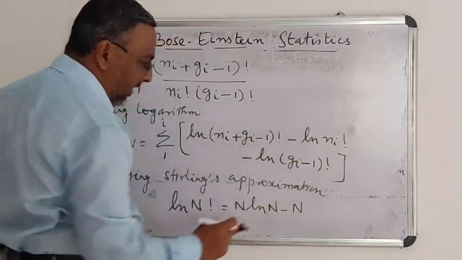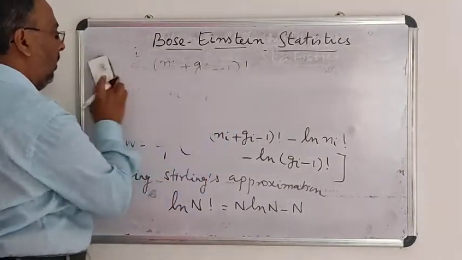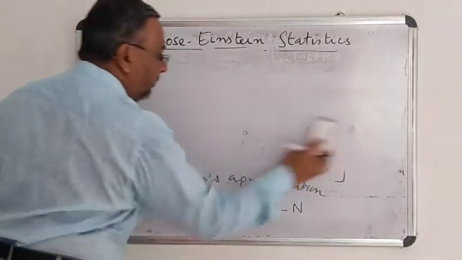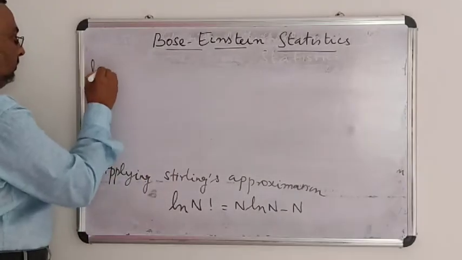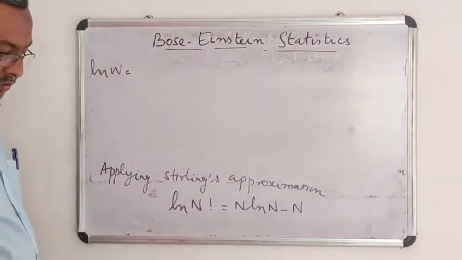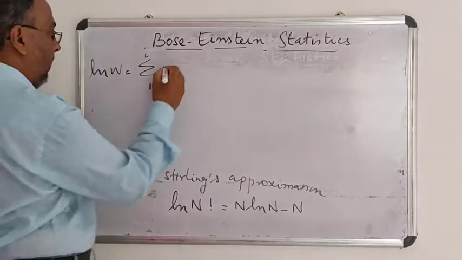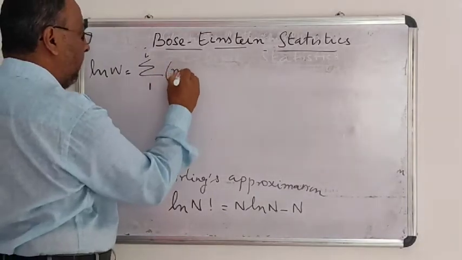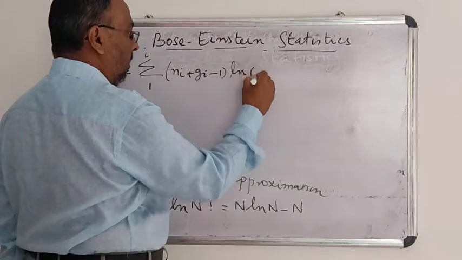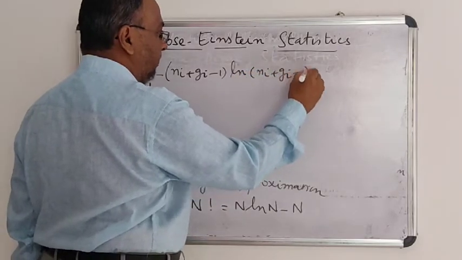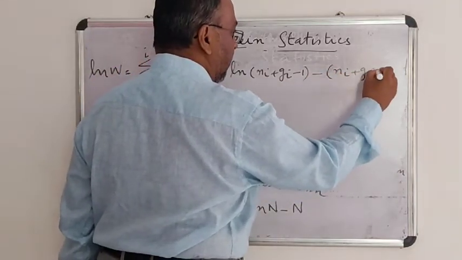For the 3 terms, I am using Stirling's approximation and writing down ln W is equal to sigma 1 to i of Ni plus Gi minus 1 into ln Ni plus Gi minus 1, minus Ni plus Gi minus 1.